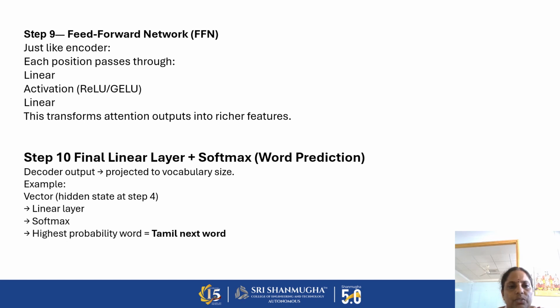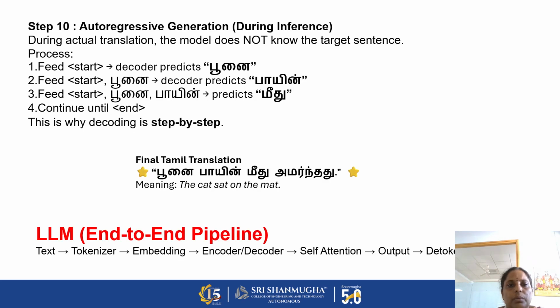Next, the linear transformation. Then we get the softmax, which is nothing but a normalization. So we get our output, the Tamil sentence for 'the cat sat on the mat'. This is how our sentence 'the cat sat on the mat' is converted into Tamil, that is the LLM end-to-end pipeline.